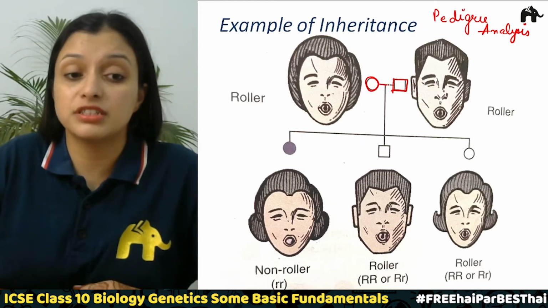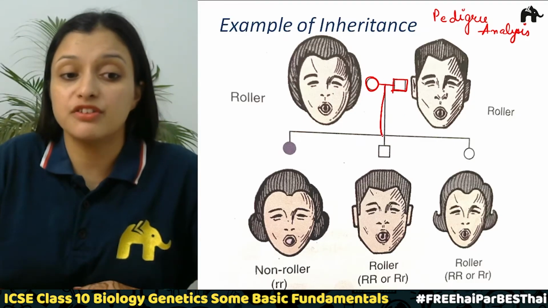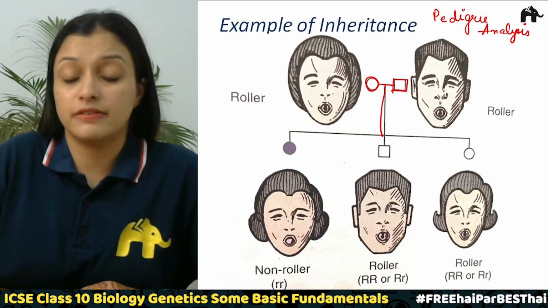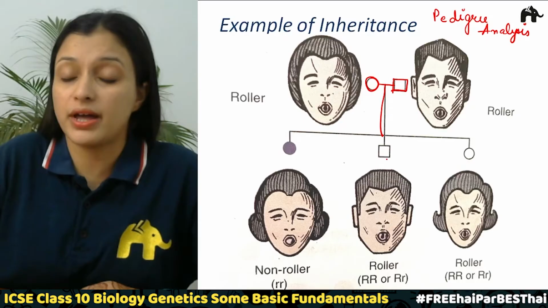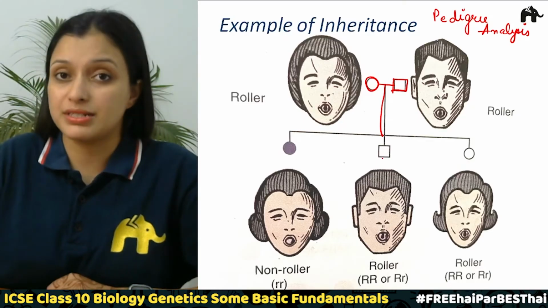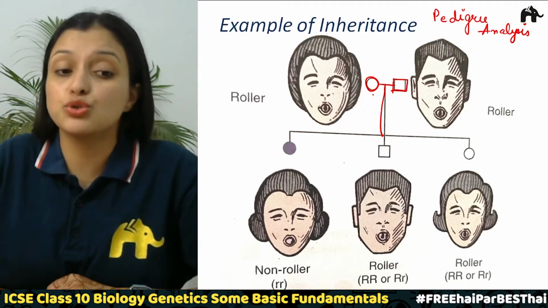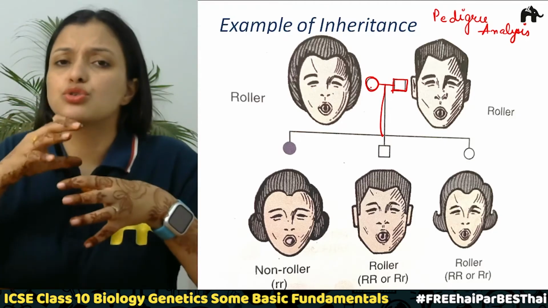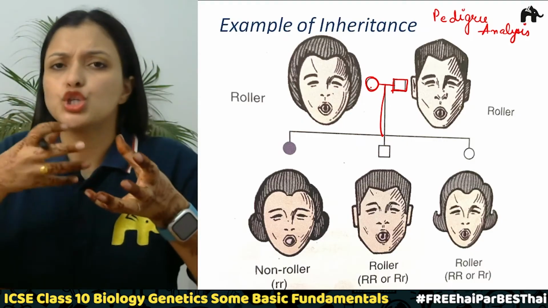So how many children did they further have? They further had these three children. Out of them, the circle shows that these two are girls and one is the boy, right? Now there is one more thing that we need to understand over here. This is the usual character when the symbol is hollow, right? So that means it is a usual character.